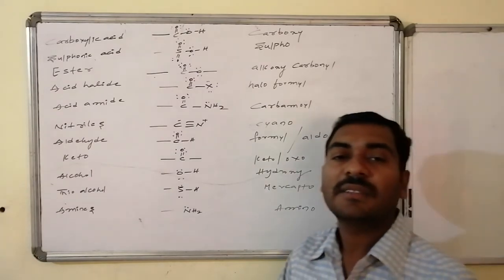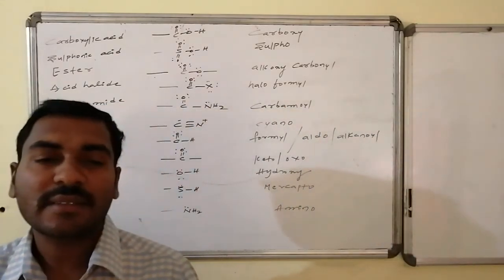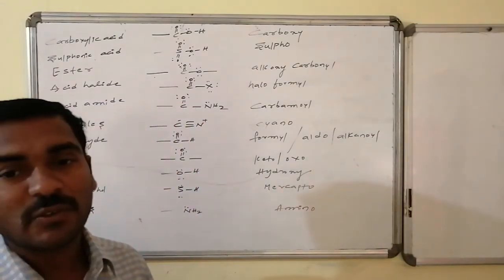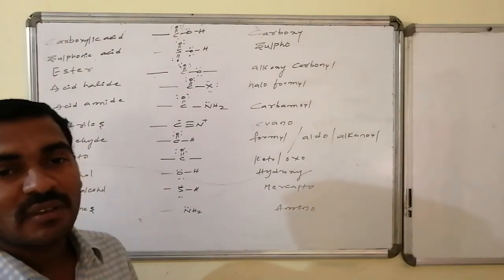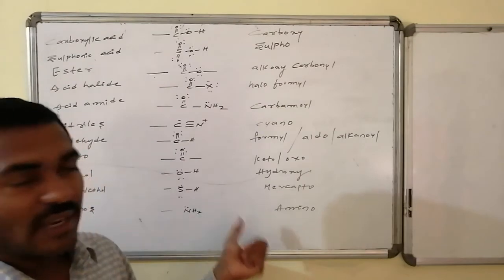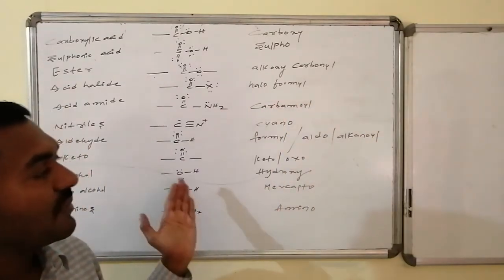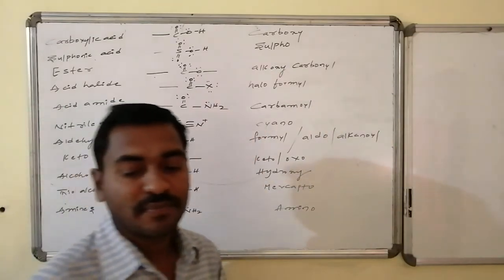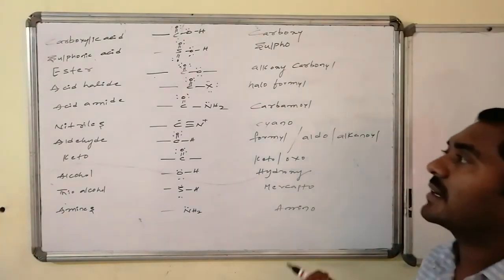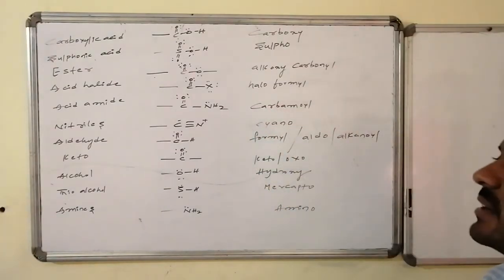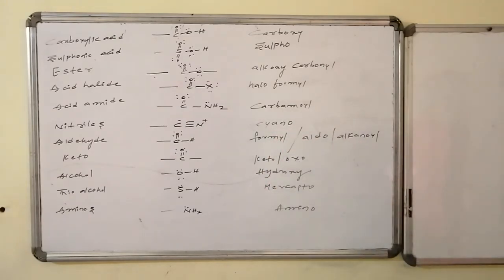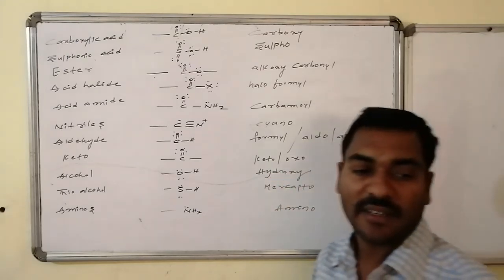This way, all of these are generally indicated as prefixes in the competition of more than one functional group, if these are not considered as primary functional groups. If these are the secondary functional groups, they are to be added before the root word, and this is said to be the prefix, the corresponding prefix of the secondary functional groups, like this: carboxy, sulfo, followed by alkoxycarbonyl, similarly haloformyl, carbamyl, cyano, formyl, aldo, otherwise alkanoyl, keto, oxo, hydroxy, mercapto and amino, etc.